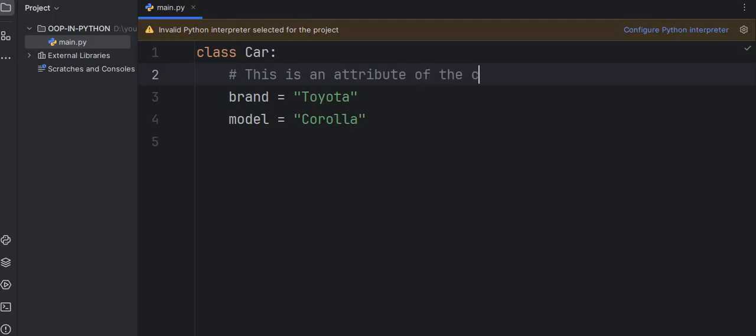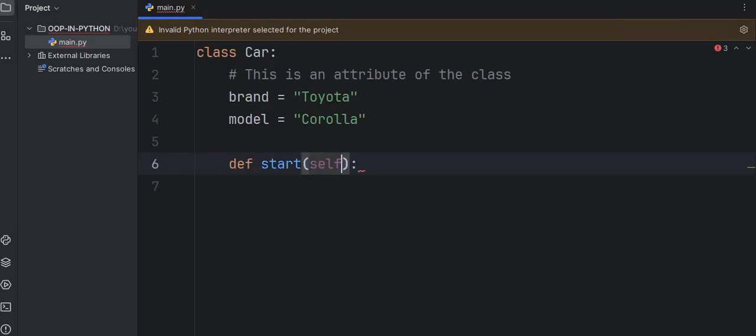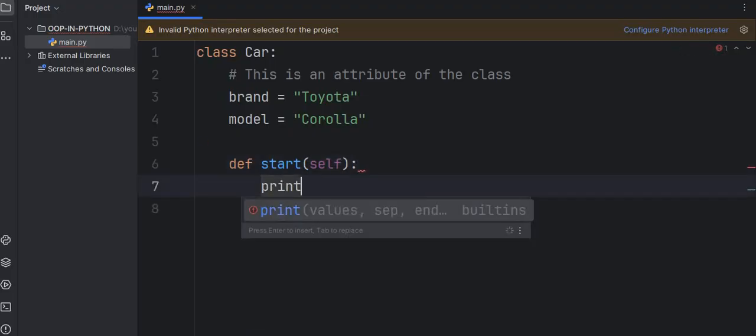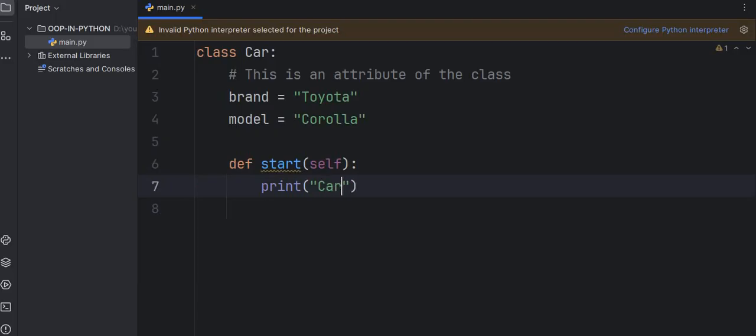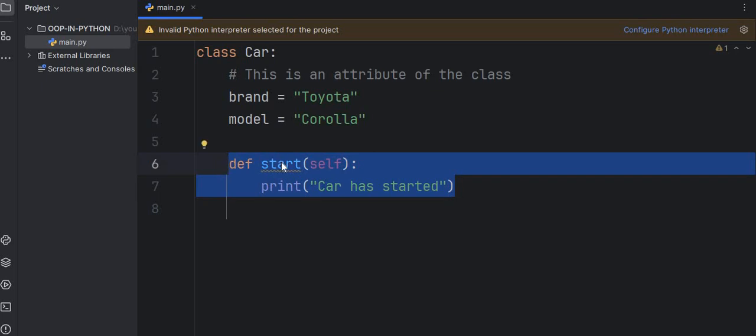After that, def start, and I will pass self and print car has started. Inside the class this is def start.